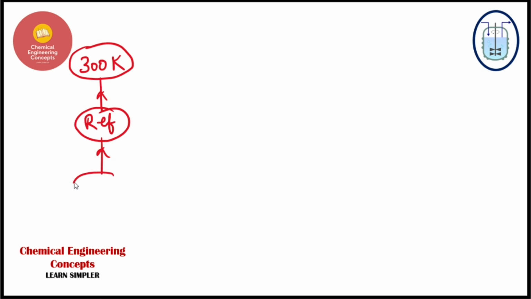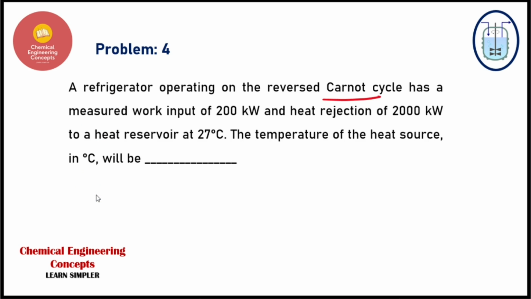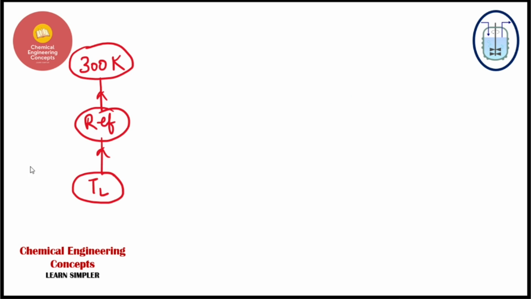So we have some temperature of the cold source, the heat source. The heat source in a refrigerator is where we extract the heat from, so it will be the lower portion, obviously. We are doing some work, and the work input is 200 kilowatts. The rate of heat going into the environment is given to be 2000 kilowatts. So this temperature we have to determine, guys, the temperature of the source from which the refrigerator is extracting the heat.